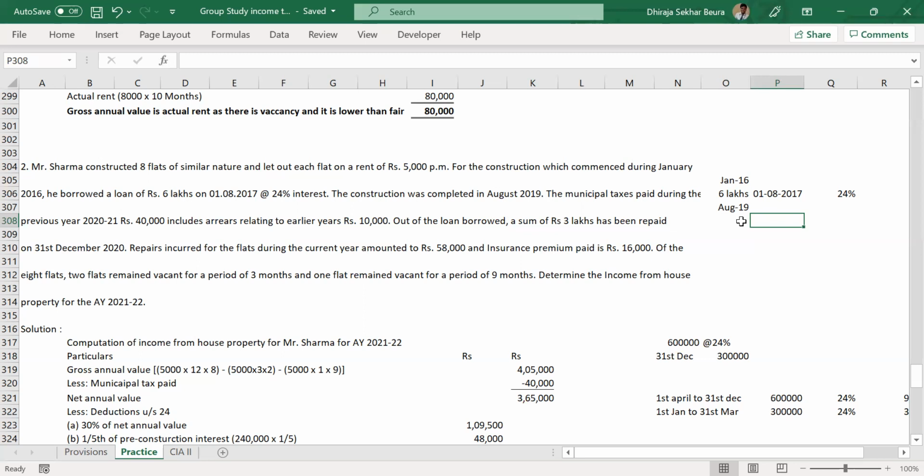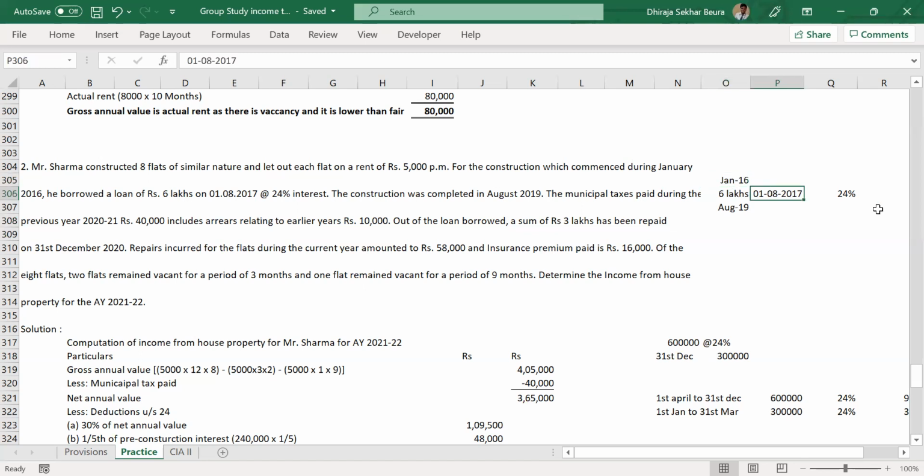How can you do that calculation? August. So it is 1st of August, so it will be 20 months, right? Yes. You're absolutely right. So in case anybody is doing the calculation from January 16, that is incorrect. Can somebody tell why not from January 16? Loan has not been taken from January 16. Exactly. Very simple to understand. Loan is not taken only.